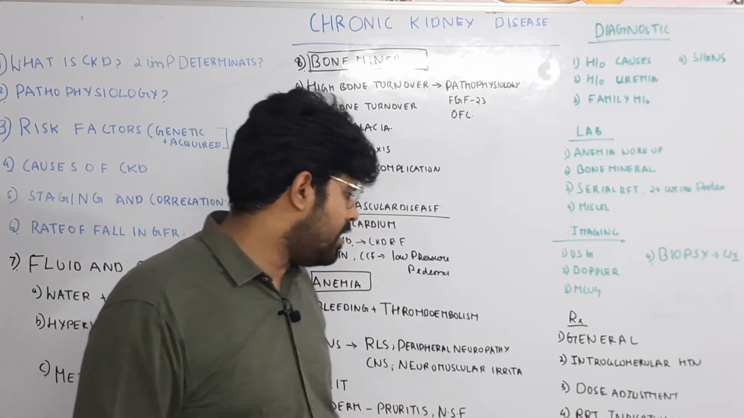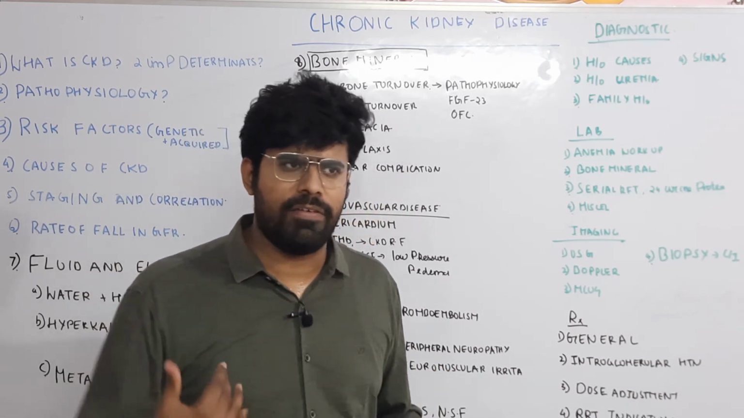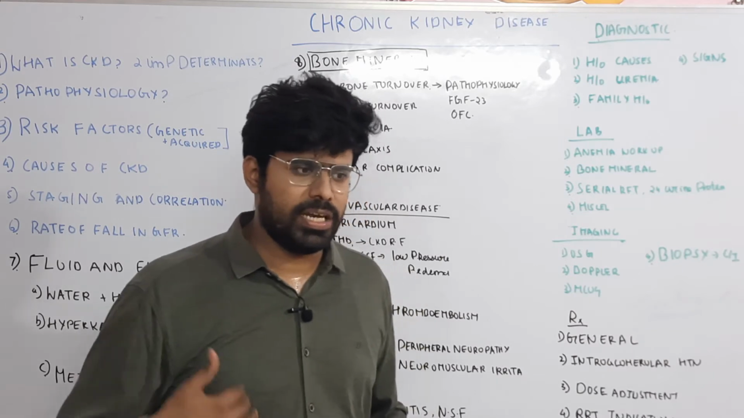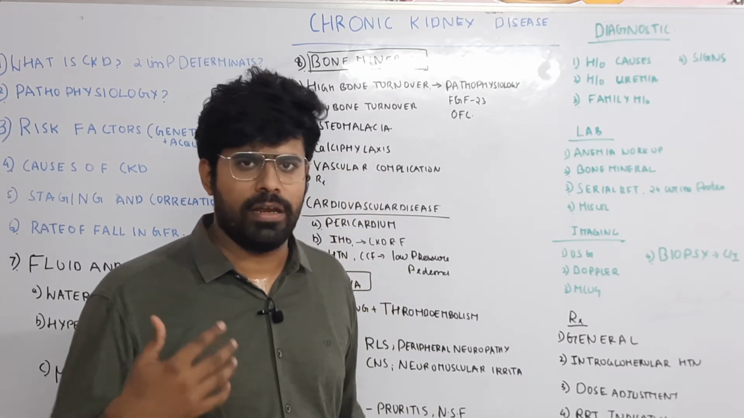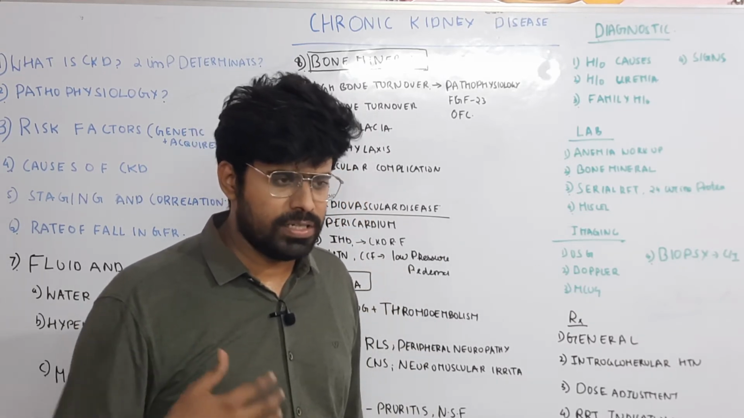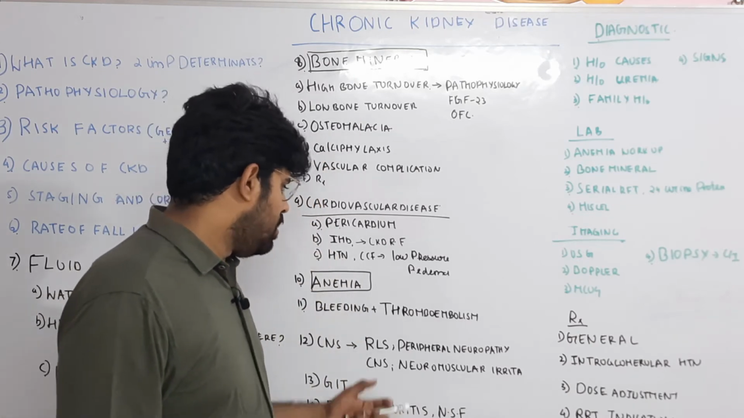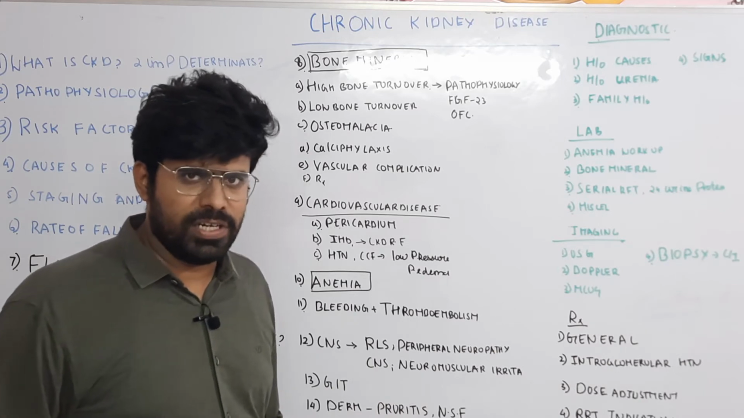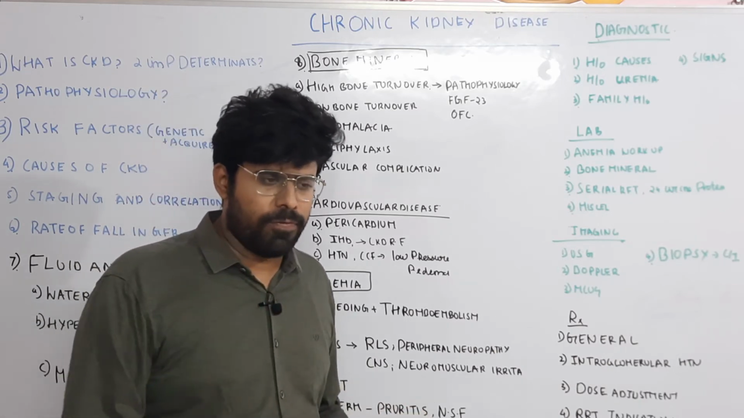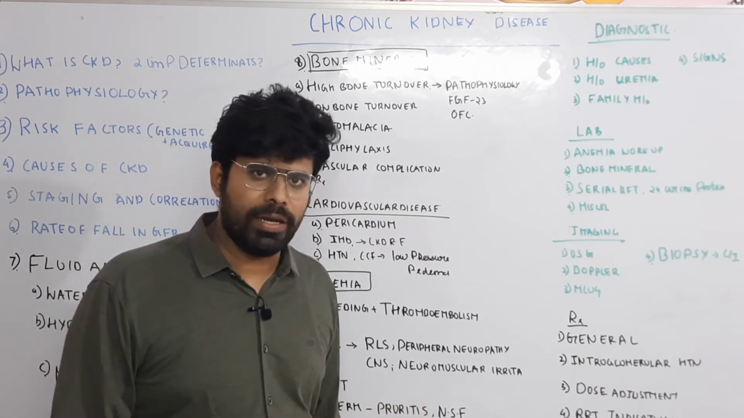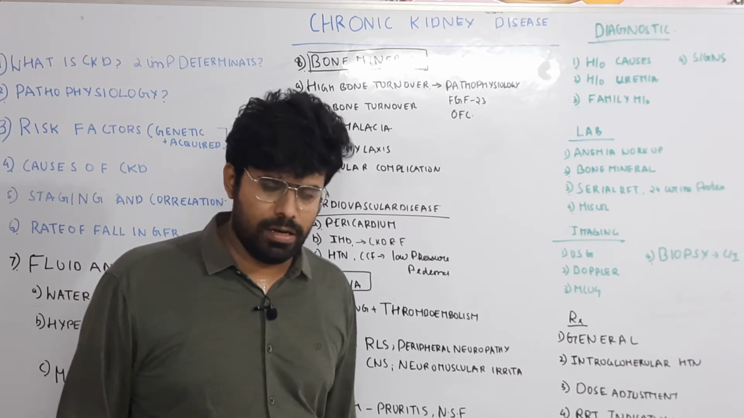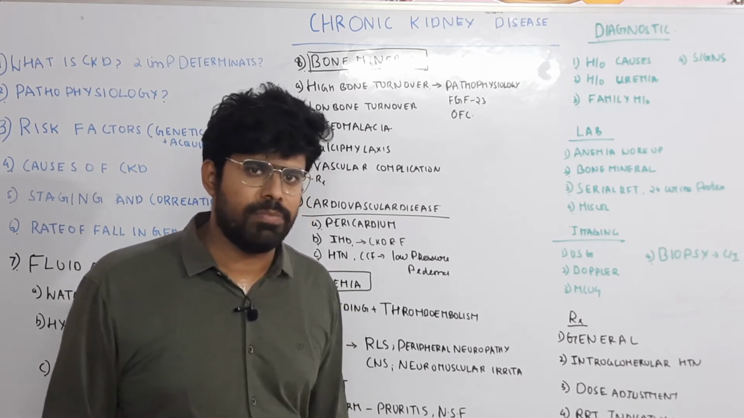Among the other neuromuscular irritability features, you can have refractory hiccups. The patient can develop respiratory failure, asterixis, myoclonus, seizures, coma; any of these features can be seen. The other CNS manifestations include lack of concentration, lack of focus, or memory loss. These things can be seen.